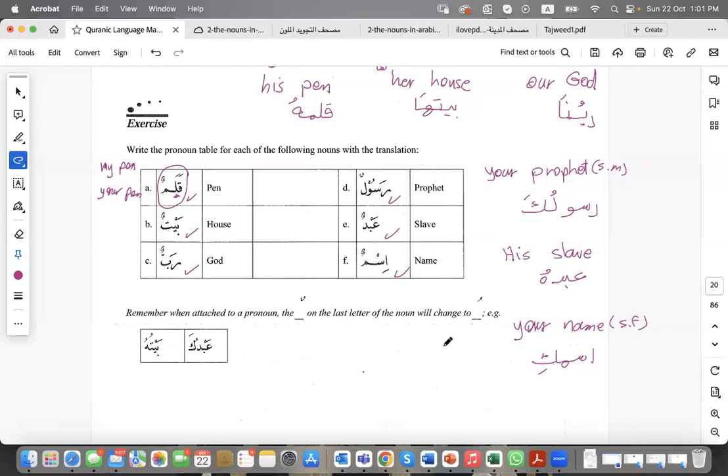Thank you so much for today's lesson. I hope you have benefited from it. There is a Quizlet set that is going to be available in the comments for anybody who would like more practice, a Quizlet set that would help you to practice the attached pronouns with nouns.